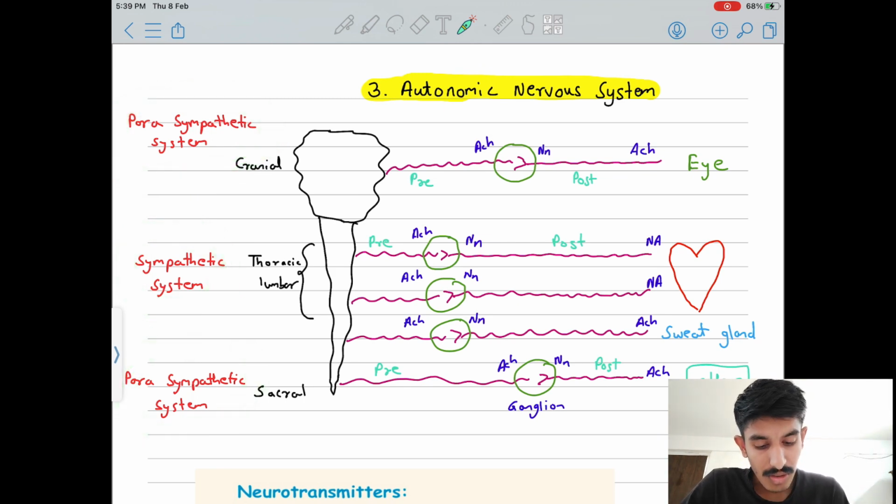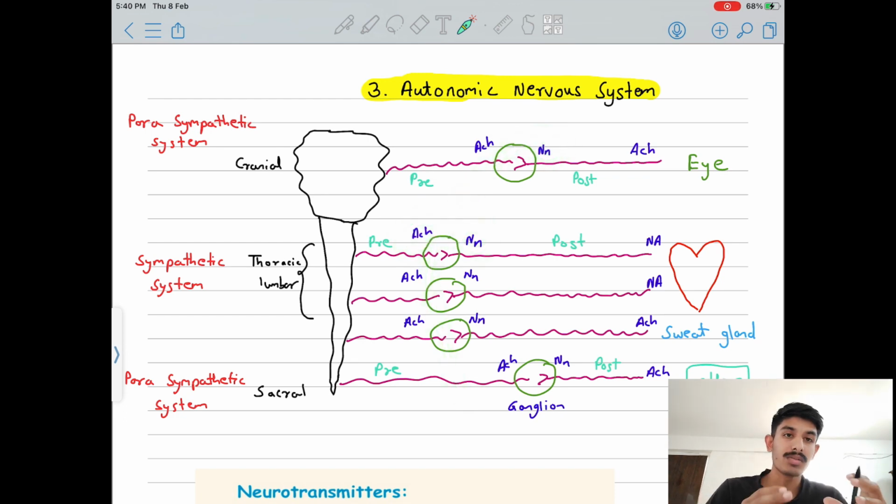Next, this is your cranial, thoracolumbar and sacral outflow. From here, from the parasympathetic, preganglionic and postganglionic nerves are going. One thing is common in all the nerves coming from the spinal cord: they all have acetylcholine and NM receptors, at all places where ganglia meet, pre and post. But after post, there are differences.